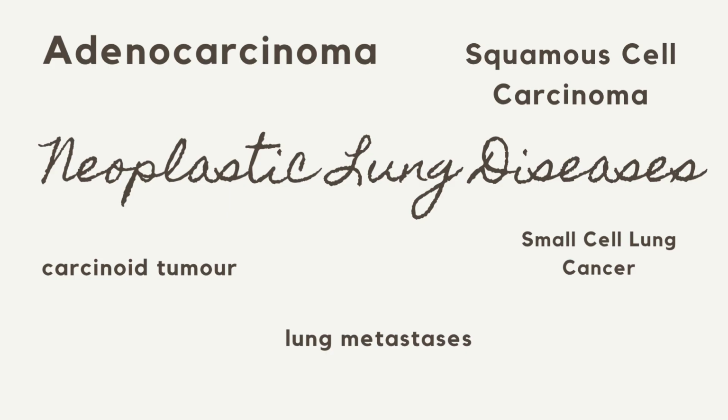Patients may present with persistent cough, hemoptysis, or chest pain, unintentional weight loss or systemic symptoms, pleural effusions or signs of local invasion, like hoarseness or SVC syndrome. Diagnosis relies on imaging, chest X-ray, CT, and PET scans, followed by biopsy and histopathology. Staging, TNM system, guides treatment. Management options include surgery for localized NSCLC, chemotherapy and radiotherapy for more advanced disease, and targeted therapies or immunotherapy based on genetic mutations.